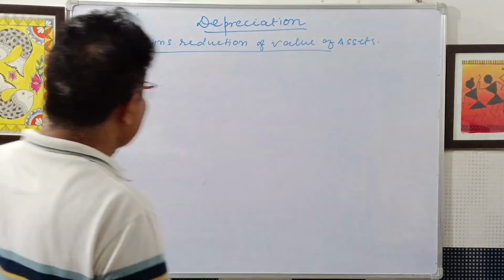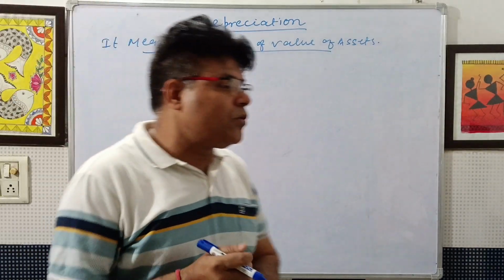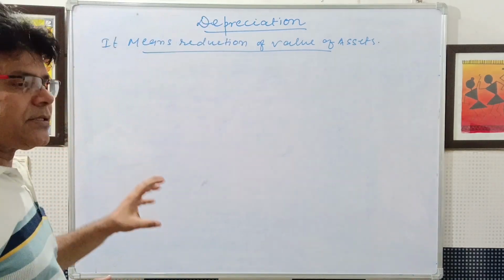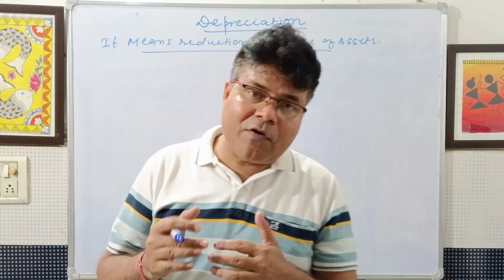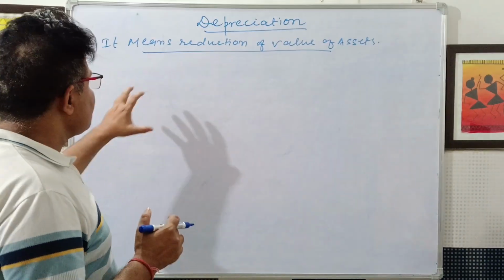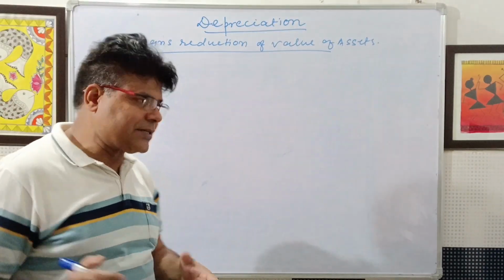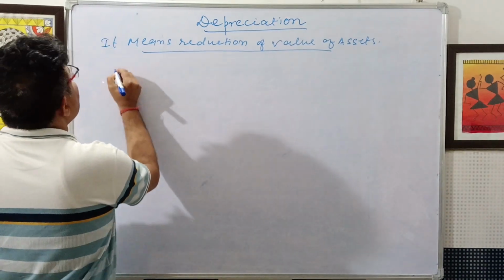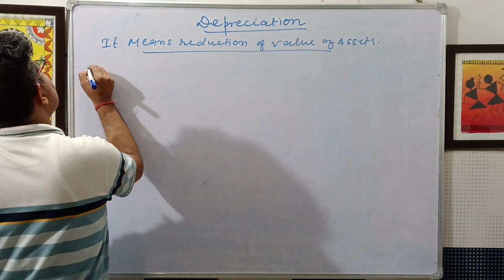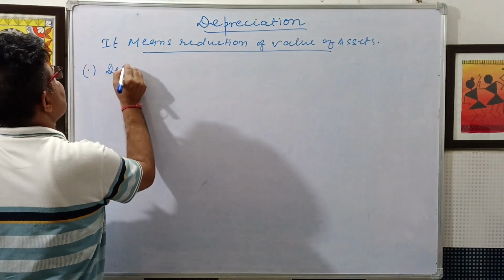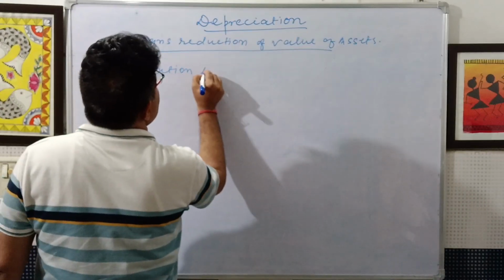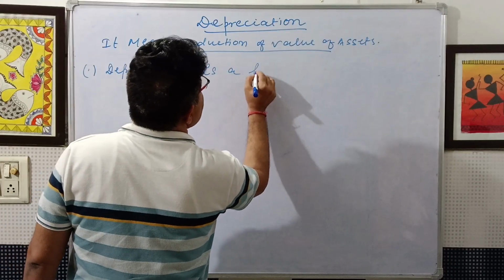Now, what are the characteristics of depreciation? The characteristics of depreciation are: depreciation is a process.